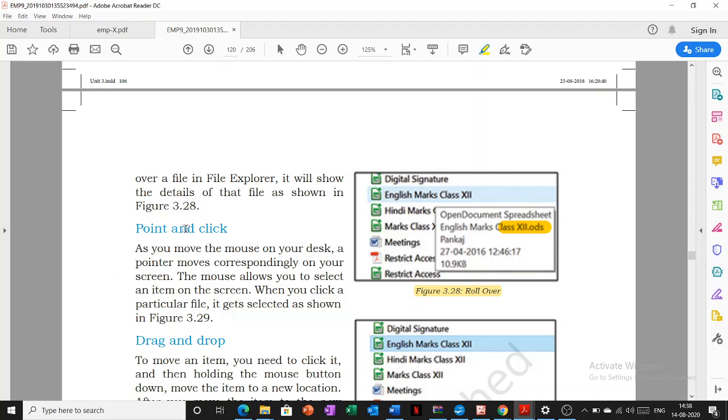Now it can also help in point and click. Likewise, if we want to open a file, we just point on that file and click on that file. What kind of click? Left click.